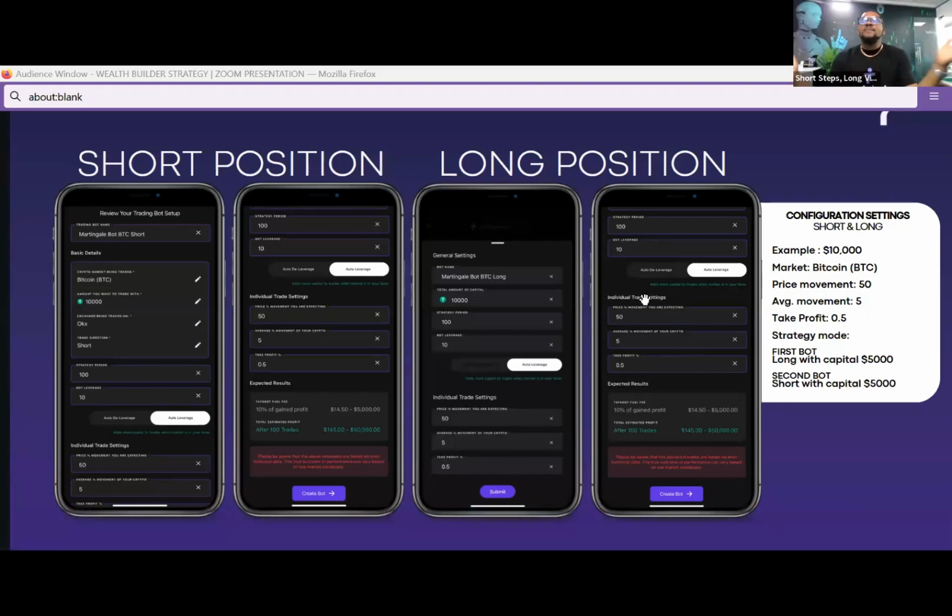Now, if you have any bot running, let's say you have a BTC long running right now, you don't need to stop that bot. All you need to do is create another bot for the short with this same strategy and update your other bot with the same strategy. And switch the price movement and the average movement on both of them. They are going to automatically switch when you edit the setting, and it does not affect your trade.